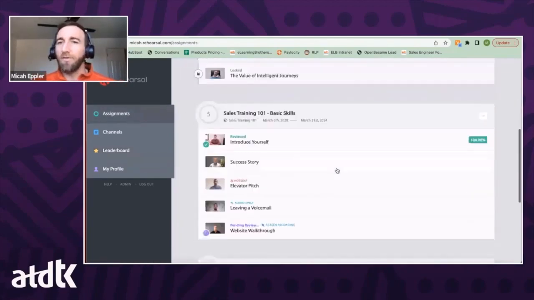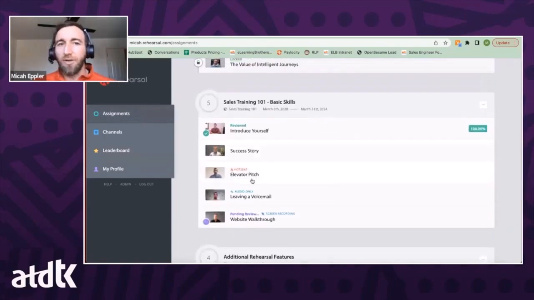So within Rehearsal, you've got a couple of different things you can do. You can do what's called a hot seat. In a hot seat scenario, once the learner plays that prompt video, as soon as that prompt video ends, the platform automatically launches the camera and the microphone, automatically starts that 3, 2, 1 countdown, and they get one shot to go ahead and nail whatever it is that you're asking them to do, right? So it's a great way to certify or a great way to test, post-training or something like that. Let's see you actually do it in a one and done situation, okay?